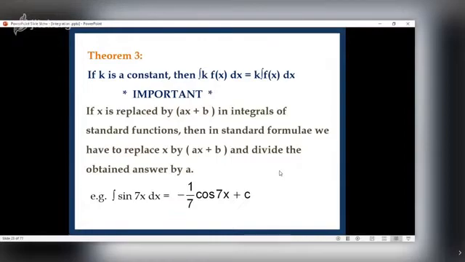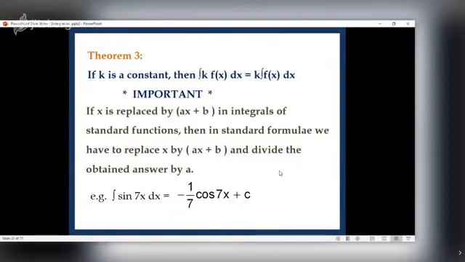See, we have to discuss integration in almost an hour only. So here I'm giving you important tips. If x is replaced by ax plus b in integrals of standard functions, then in standard formulae, we have to replace x by ax plus b and divide the obtained answer by a. See, x is replaced by ax plus b. In fact, ax plus b is called a linear function.